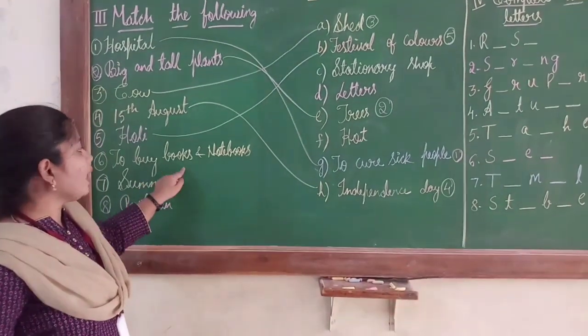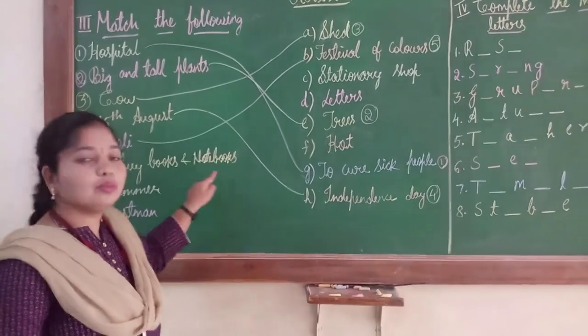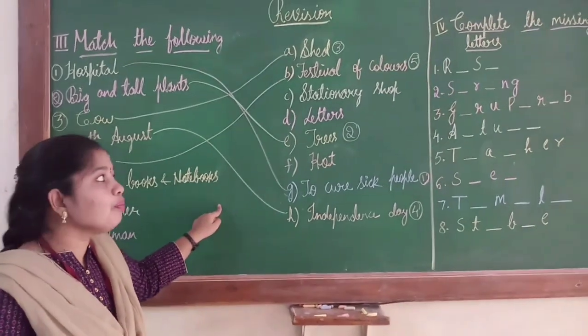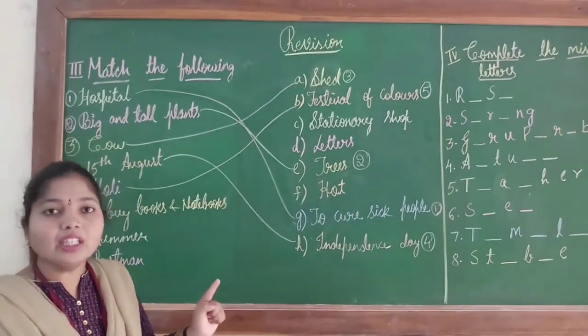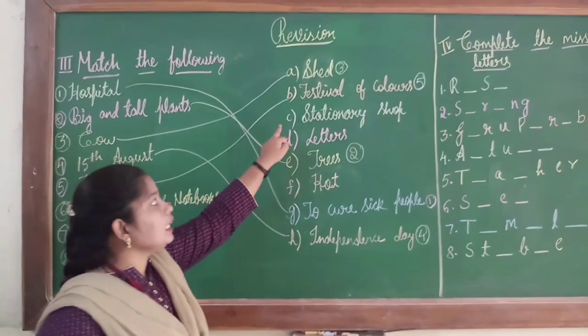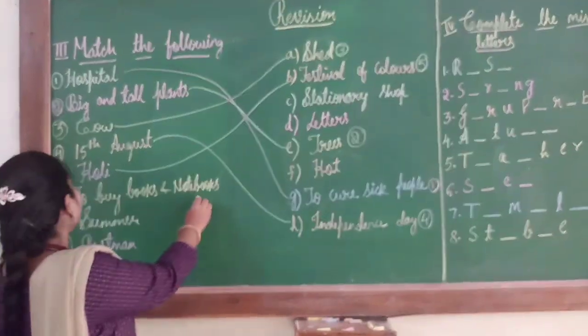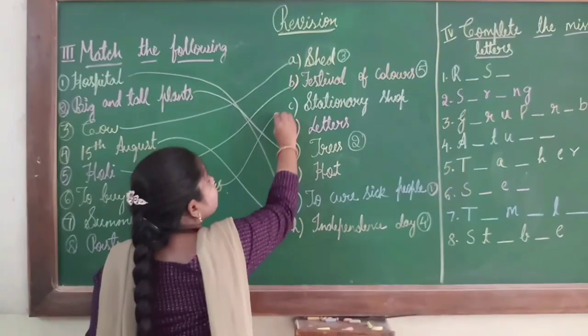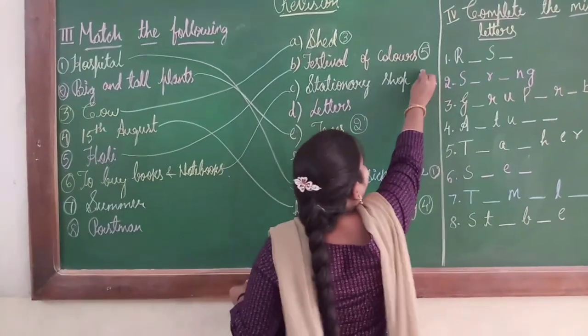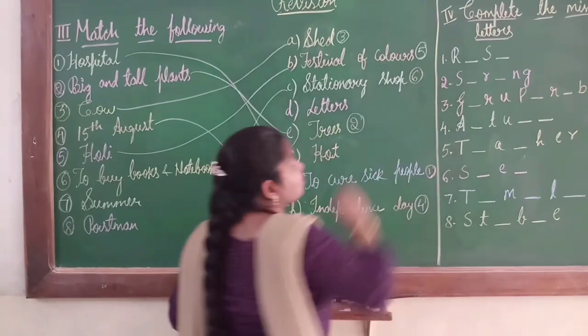Next, to buy books and notebooks. Children, to buy books and notebooks, where will you go? We will go to the stationery shop. Here C is the stationery shop. So I will join this 6 to C, and here you can put the number as 6.